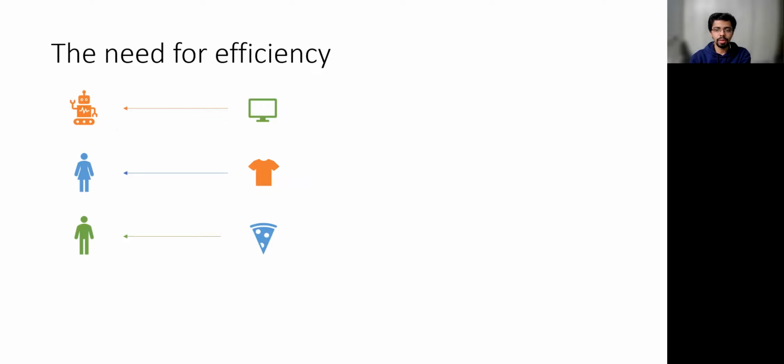So consider this example where there are three agents and three goods, and an agent likes a good of their color and has no value for goods of the other color. So in this allocation, every agent gets a good that does not match their color and therefore gets value 0. But this allocation is EFX. For example, the blue agent can remove this good from the bundle of the green agent, and the envy of the blue agent towards the green agent disappears.